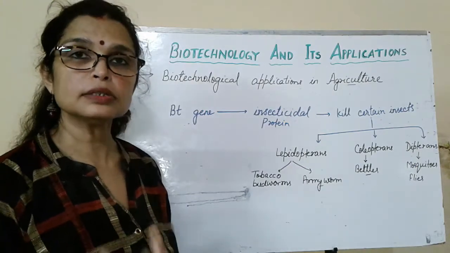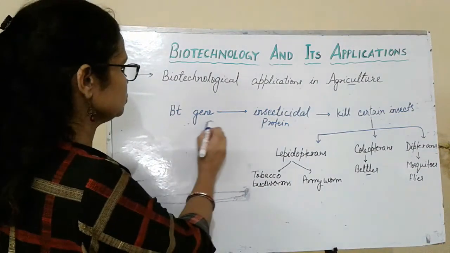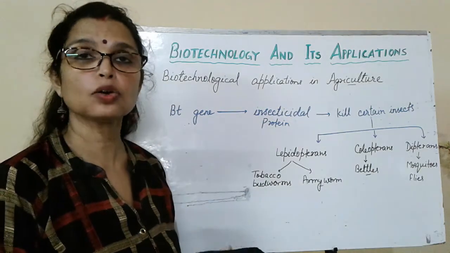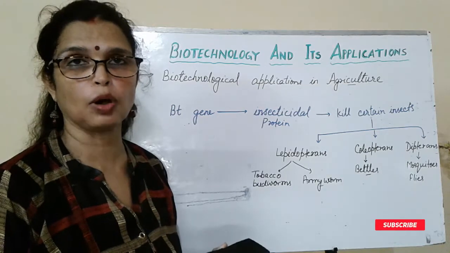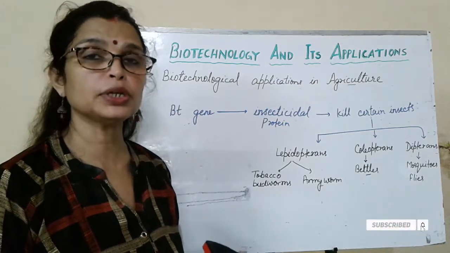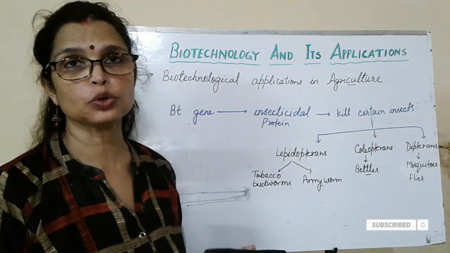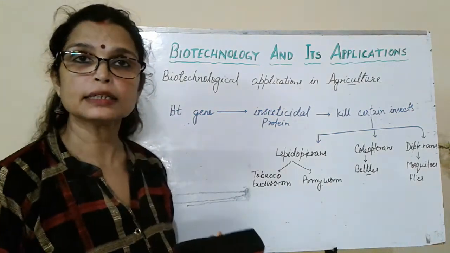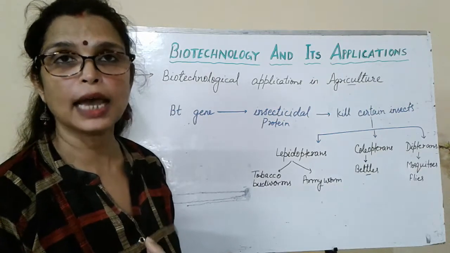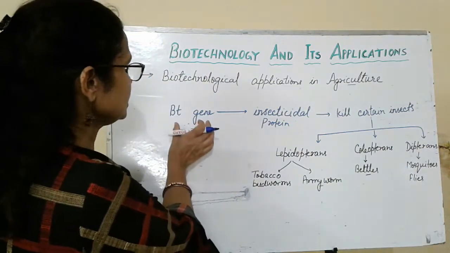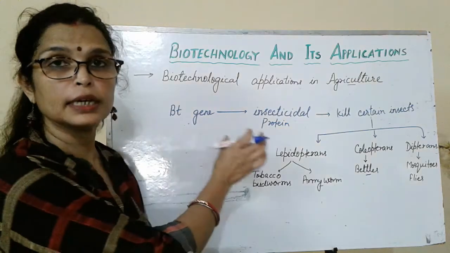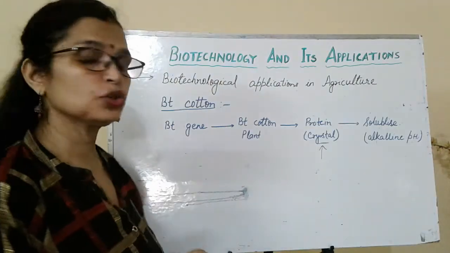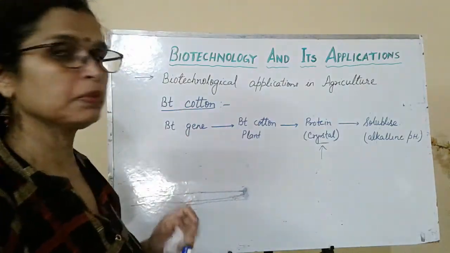We can make the insect resistant crop by introducing this gene in crop, and the crop is known as Bt crop, like Bt cotton, Bt corn, tomato, potatoes, soybean. These are the Bt crops. So by taking Bt cotton as an example, we can see the function of this gene in plant. Let's see the function of Bt gene in Bt cotton plant.